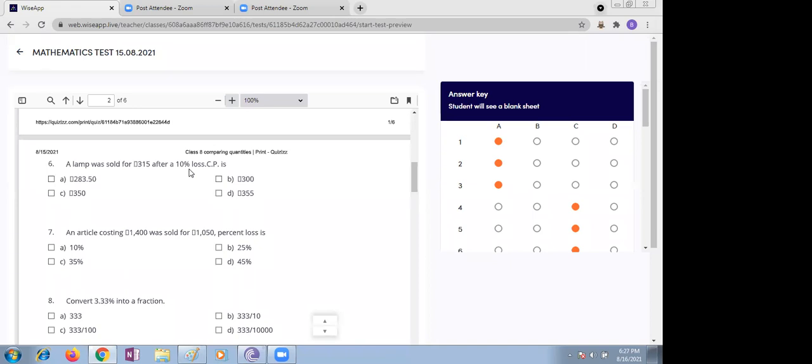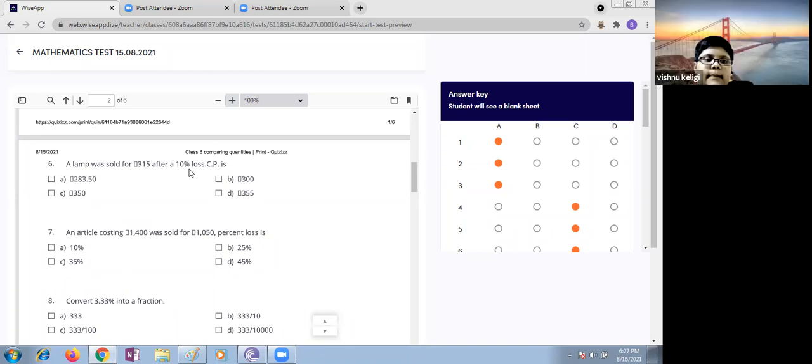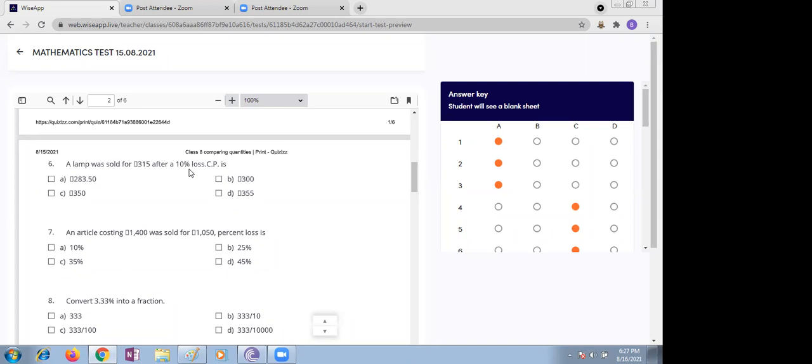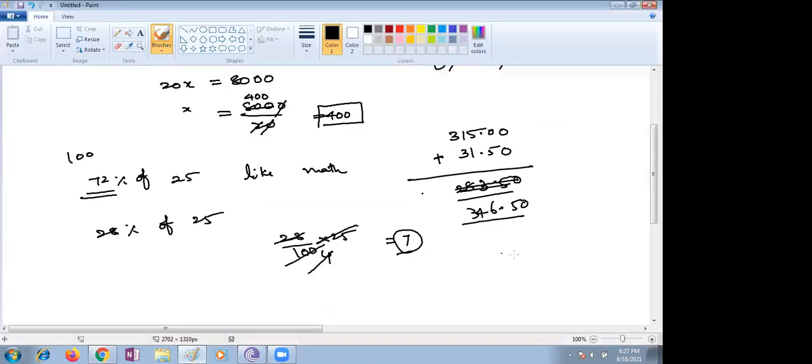If you take 10% of 350, that is 35, and if you subtract 35 from 350, you get 315, which is the selling price. So 350 is the correct answer. How? If you take 90% of X equals 315.